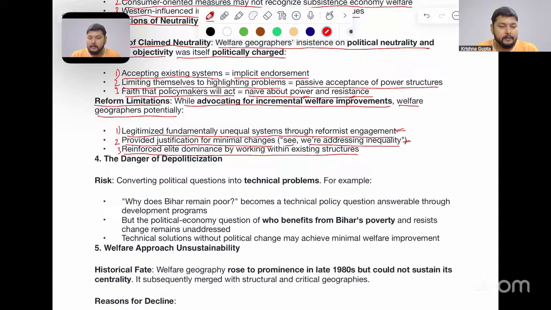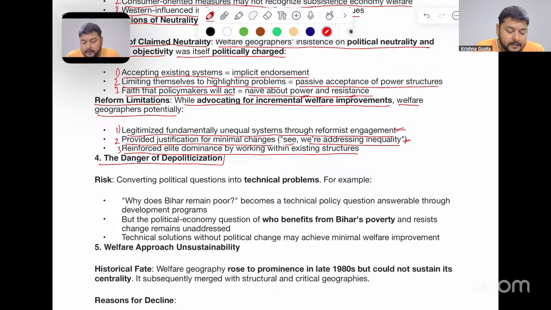So here the working class was made more elite and their dominance was seen over the existing structures. It can be political, economic, or social. Now, the danger of depoliticization is the risk of converting political questions into technical problems. Number one, why does Bihar remain poor? It becomes a technical policy question answerable through development programs.